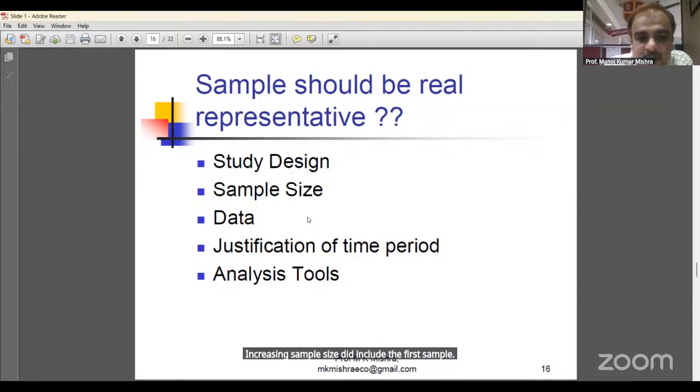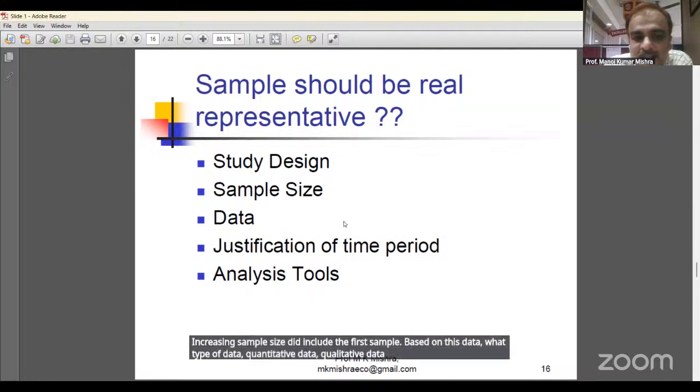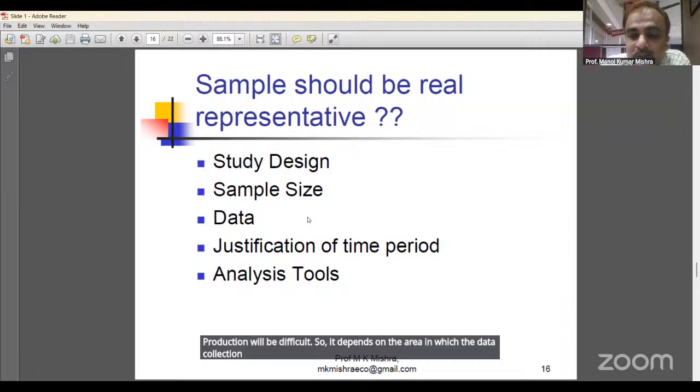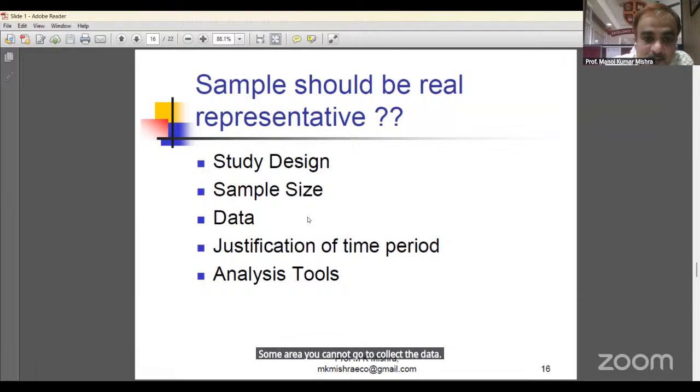So it depends on the data, what type of data, quantitative data, qualitative data, primary data, secondary data. Data collection is difficult or data collection is easy. In some areas, the data collection is very difficult. In some areas, the data collection is easy. Suppose you are going to do the study in the Kashmir region, the data collection will be difficult. So it depends on the area in which the data collection process is easy or difficult. Some areas you cannot go to collect the data. This is also a major problem.